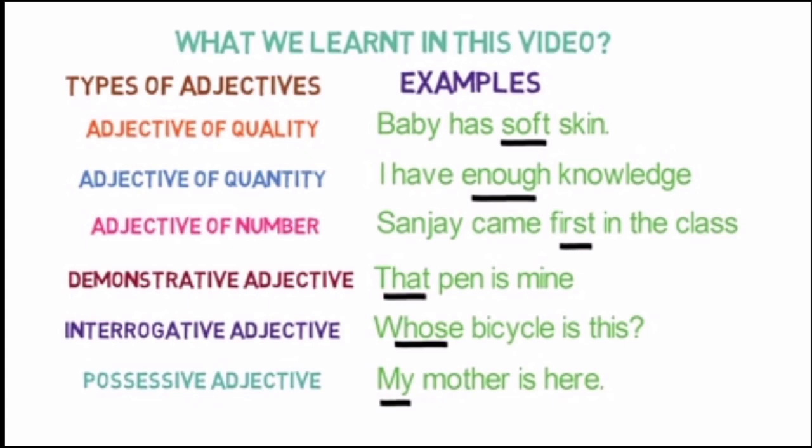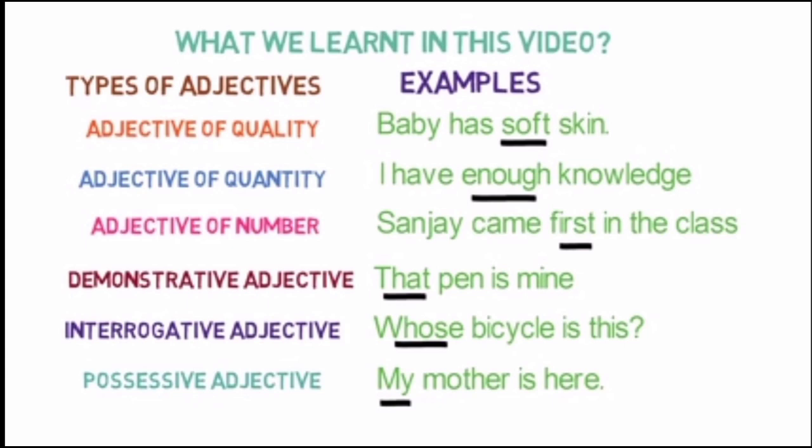So these are the types of adjectives and here are the examples. See the first one, adjective of quality. Baby has soft skin. Here soft is the quality. Next, adjective of quantity. I have enough knowledge. So here enough is the quantity. Adjective of number. Sanjay came first in the class. So first is the exact number used in the sentence. So it is adjective of number.